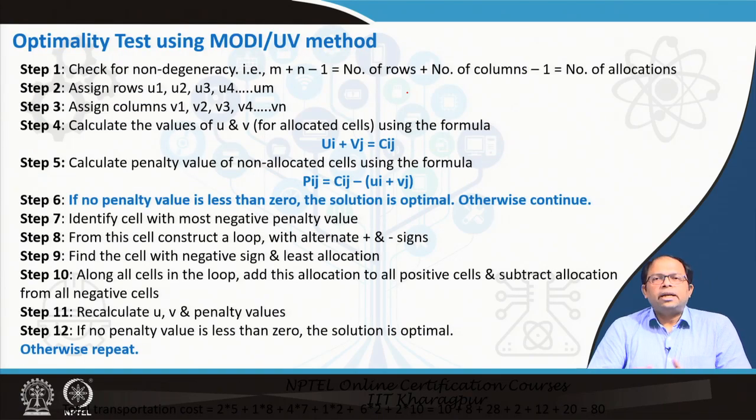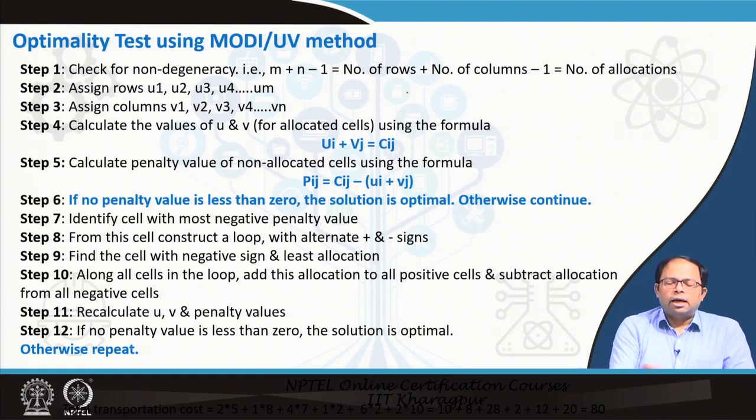Let's now do the next step, that is the optimality test, and this we do using the UV method. The first step in this method is to check for non-degeneracy, that is the number of rows plus number of columns minus 1 should be the number of allocations. So this is the first thing that we need to check.